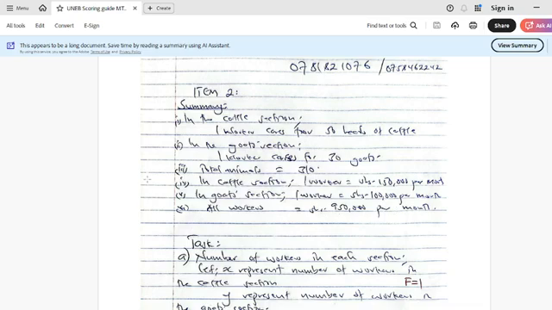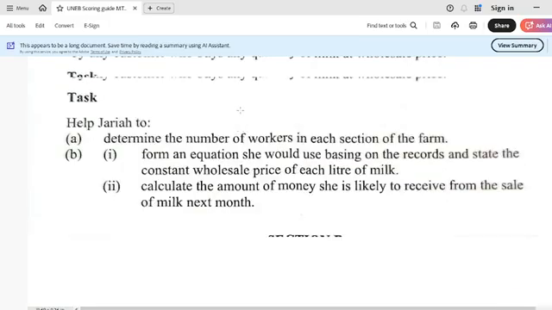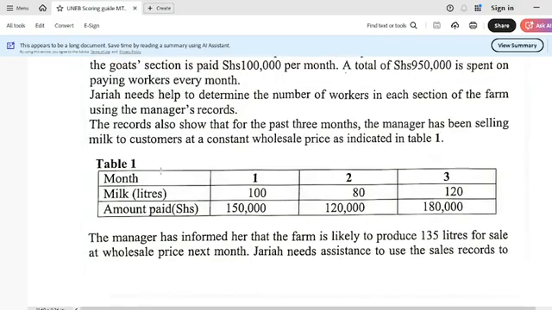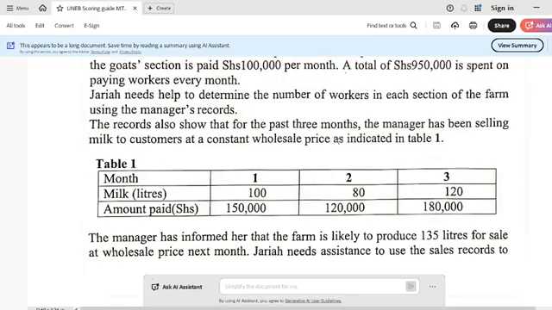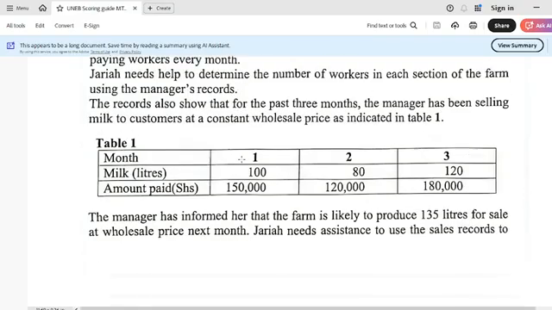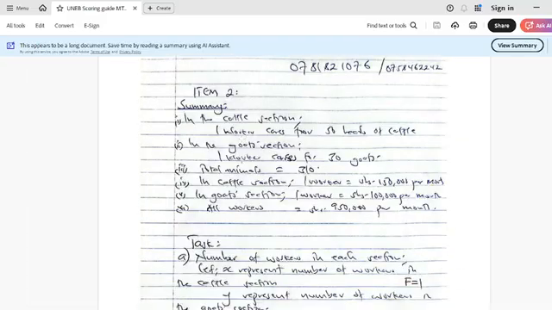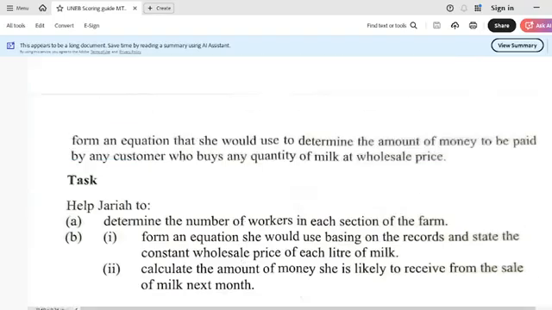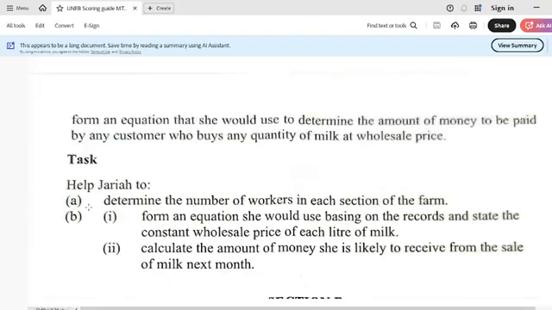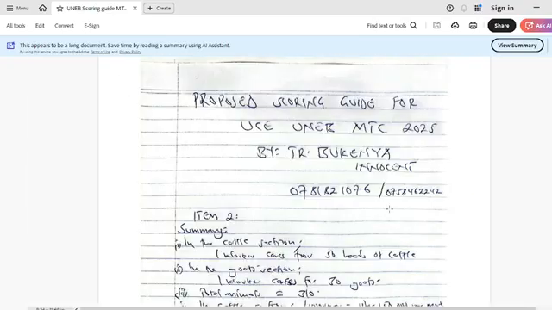So in all the many words we've been given, I have tried to summarize in something easily understandable. I didn't summarize the table because the table itself is a summary of how the business has been running throughout this farm. Now I'm going direct to the task. Help Jaria, part A, determine the number of workers in each section of the farm.